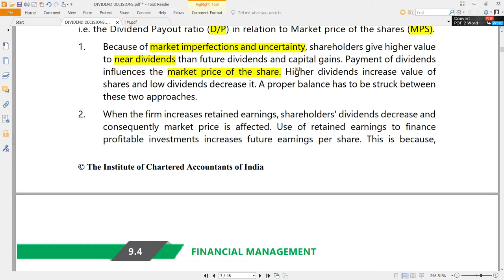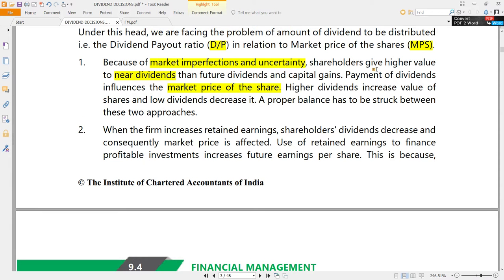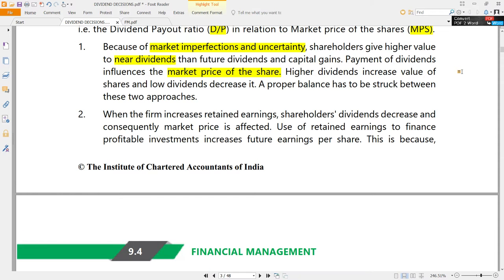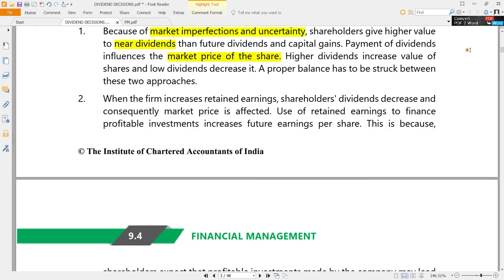When they buy the share, usually the market price will increase for such shares. And the ones with less dividends are less preferred by shareholders. Again, these are not extraordinarily intelligent and rational shareholders as assumed by Modigliani Miller. Normally people are not that rational. People think sometimes irrationally also.